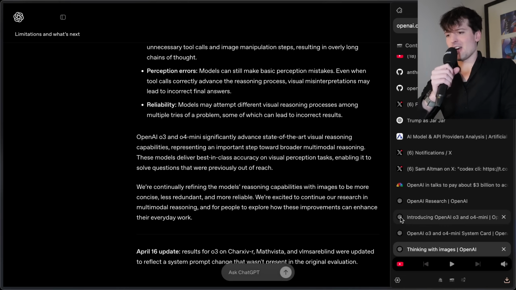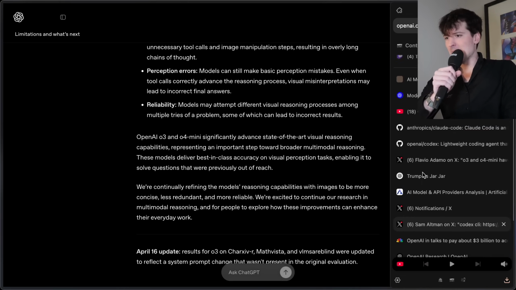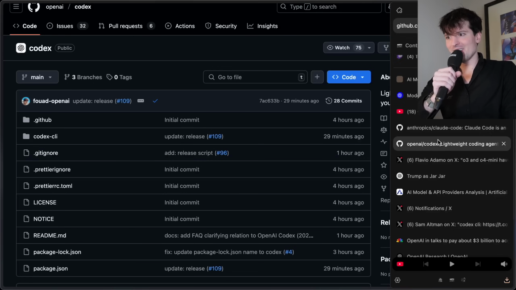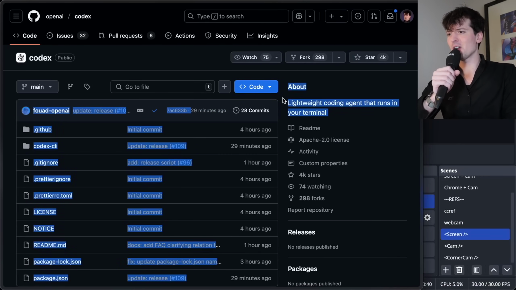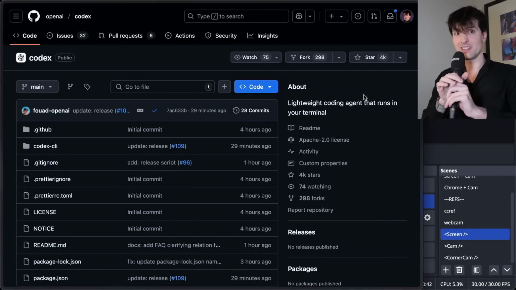God, if I was Anthropic, I'd be scared just from all this. But again, this isn't even where the war starts. The war starts here with Codex. Codex is a lightweight coding agent that runs in your terminal. Sound familiar?